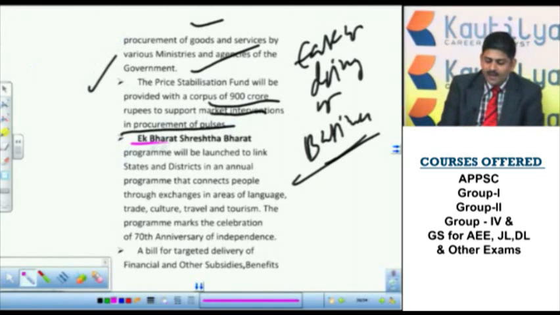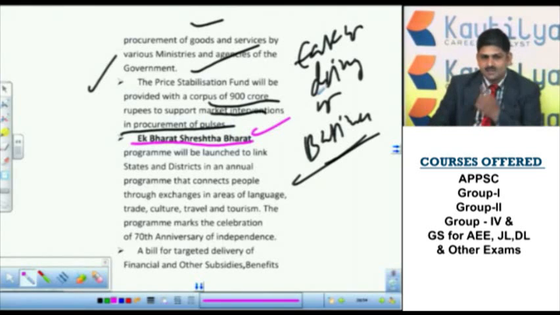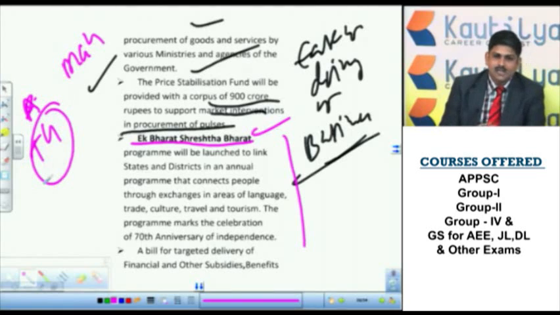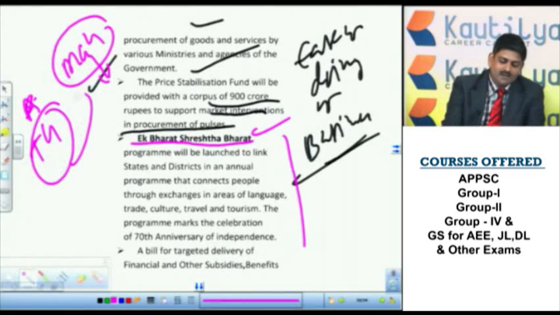Next, Ek Bharat, Shresth Bharat. This was also declared in 2015. Now, what is actually this program? Simply I will tell. Telangana is there, or you can see Maharashtra is there. Telangana culture, Telangana festivals, every issue of Telangana will be promoted by Maharashtra, and in the next year vice versa will happen.